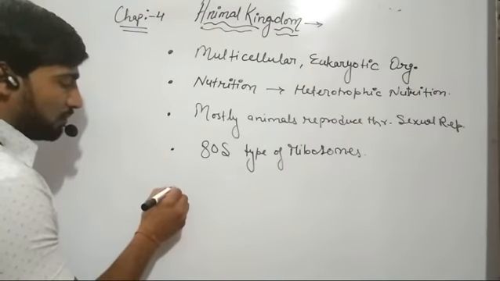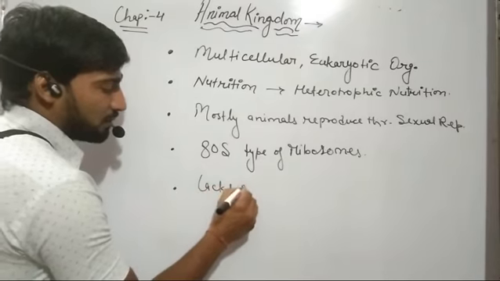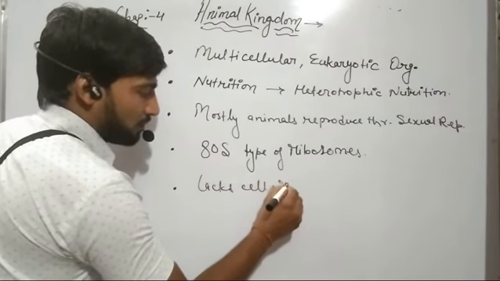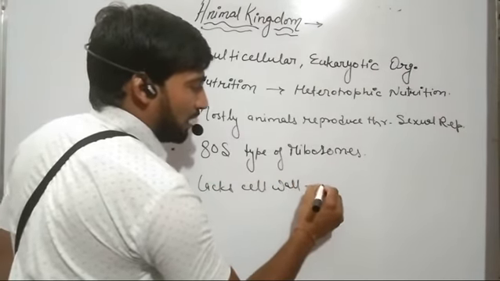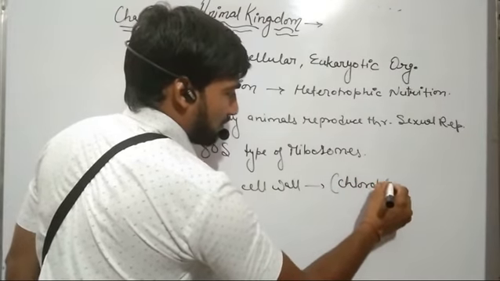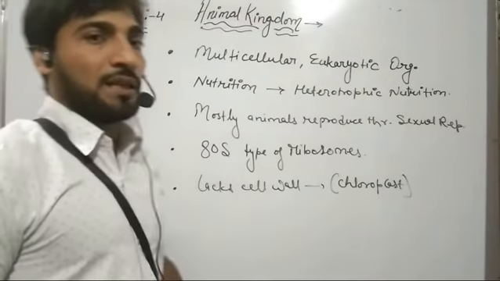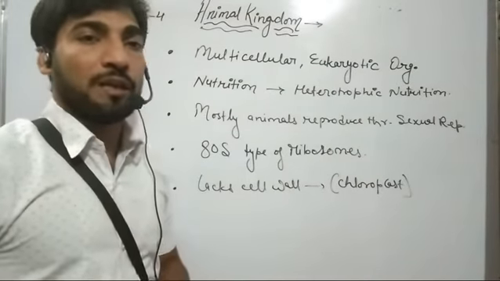Further, these animal cells lack a cell wall and cell organelles such as chloroplast. So chloroplast and cell wall are absent in the animal kingdom.